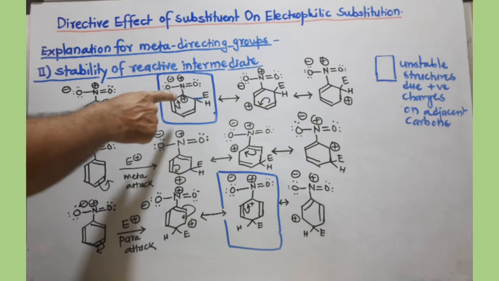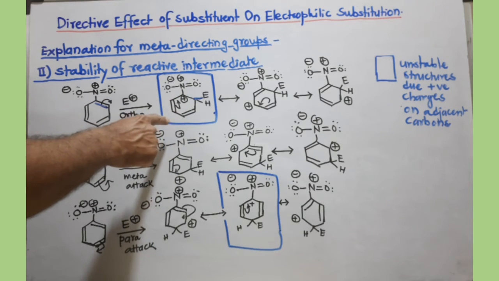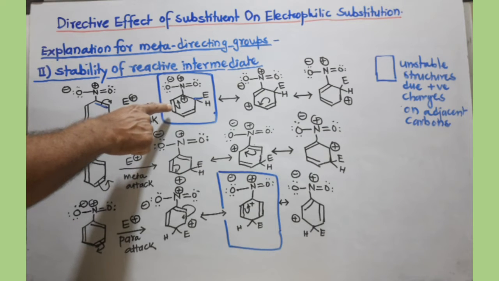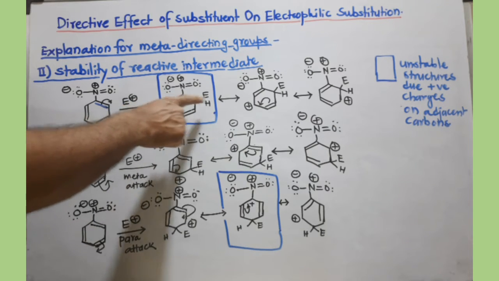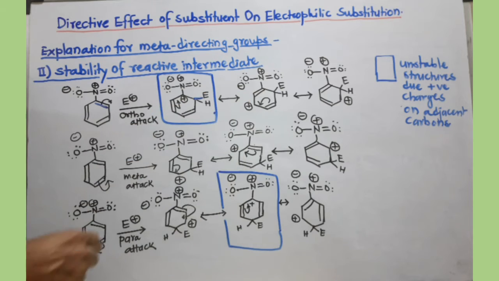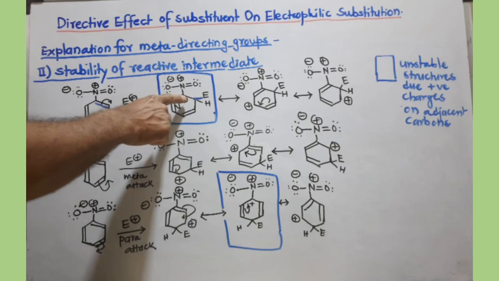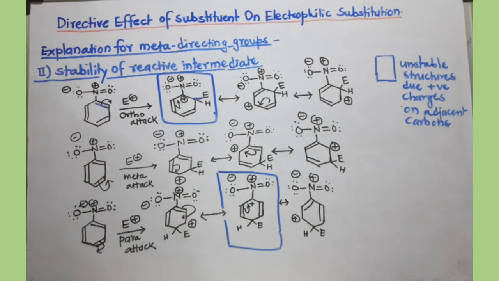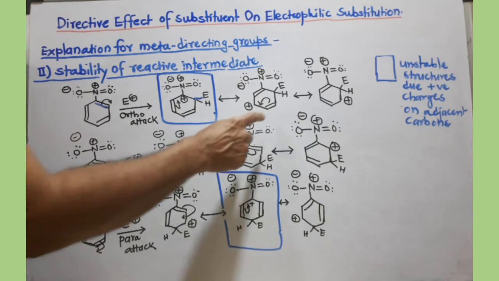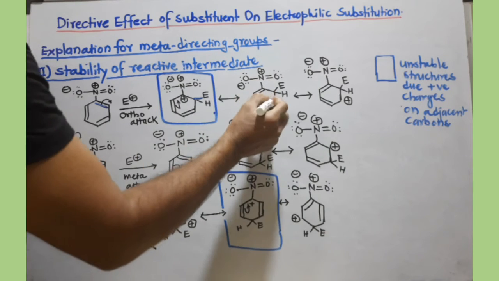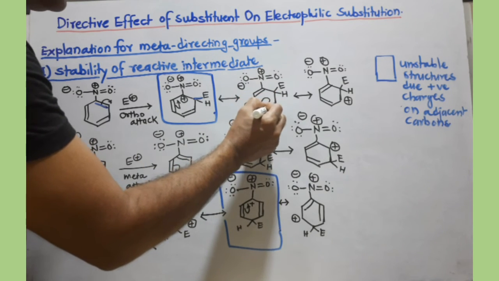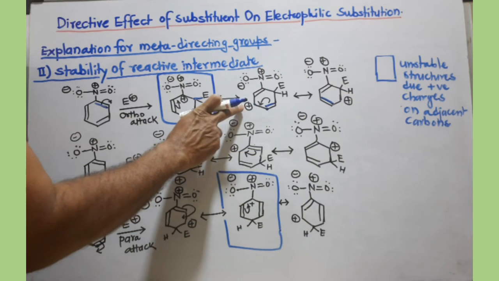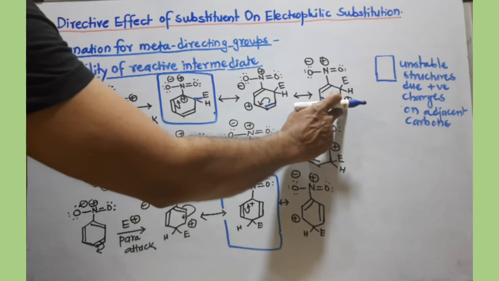You can delocalize that positive charge by shifting the pi bond from the adjacent position, here in between these two carbons. So the positive charge will change its position from this carbon to this carbon, and we get one more resonating structure. Similarly, you select the adjacent pi bond and put it here in between these two carbons, so obviously this positive charge will move from this carbon to this carbon.